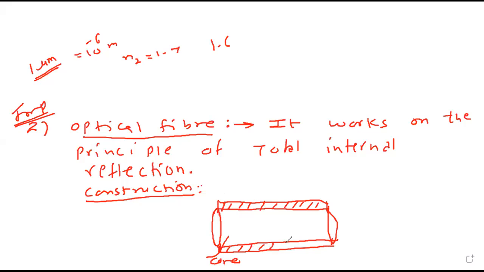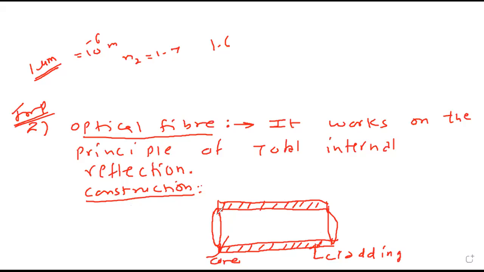To clad means to cover. It's called cladding. Just as we cover a book, there is a covering on the outside. So it consists of a thin fiber having diameter 10 raised to minus 6 meter, made up of glass. The central part has refractive index 1.7. The outer part is coated with another glass having refractive index 1.6, called cladding.